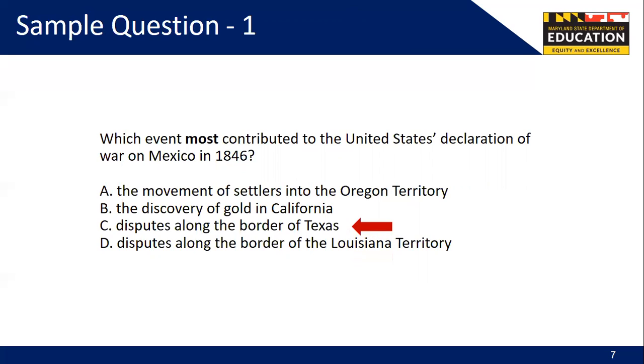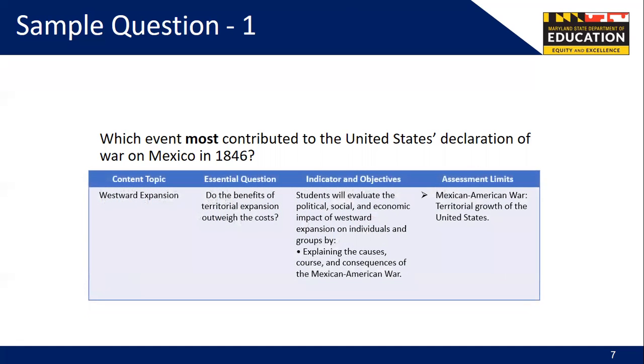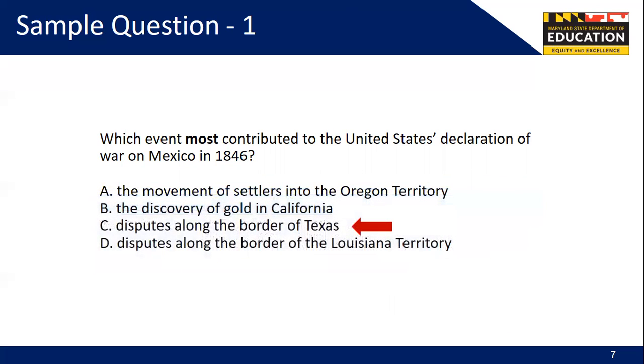Now we will refer back to the framework to understand how this question aligns to the assessment limits. Here is a snapshot of the associated portion of the framework which relates to this question. It appears on page 13 of the framework in the Geographic Expansion and Political Division unit. The objective states that students will explain the causes of the Mexican-American War. And if we refer back to the question, that is exactly what is being asked. What event most contributed to or caused the U.S. to declare war on Mexico?